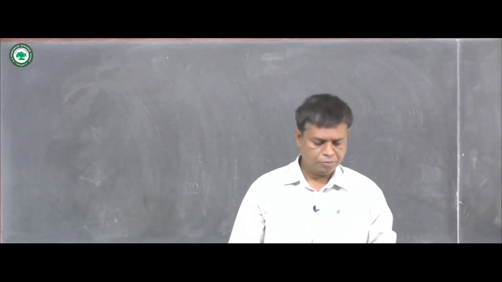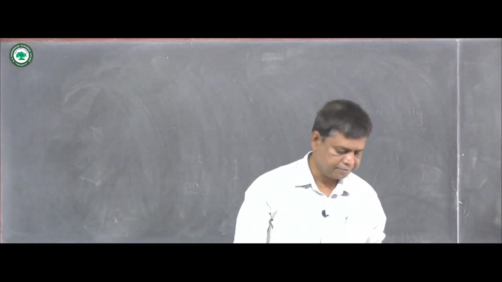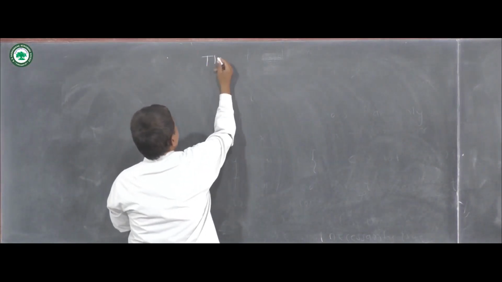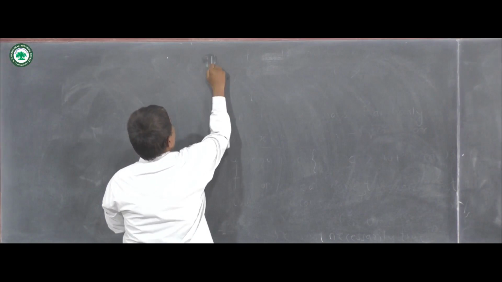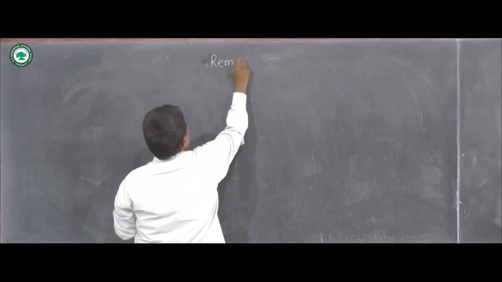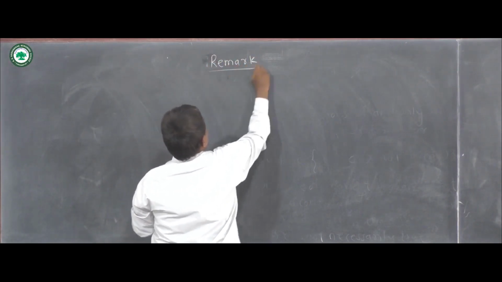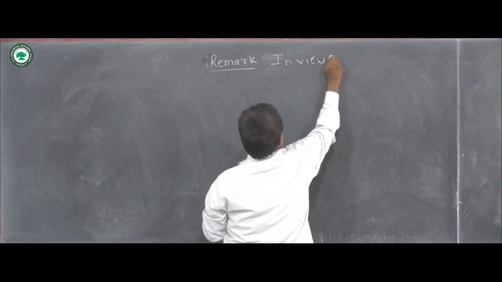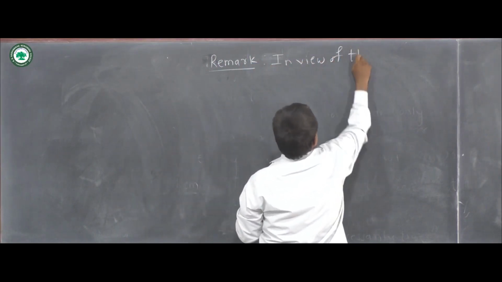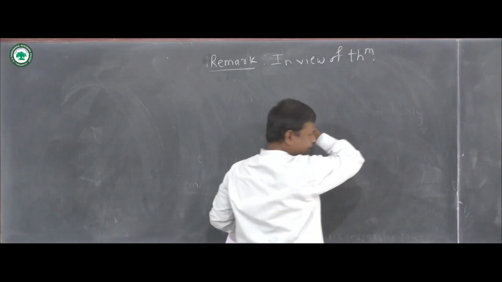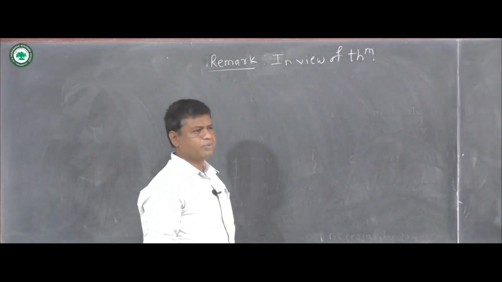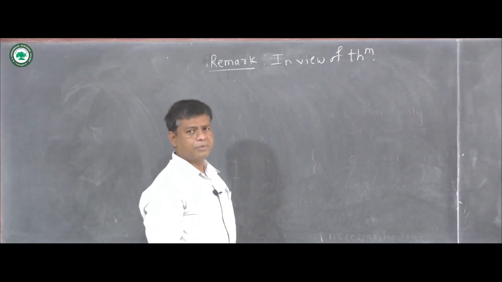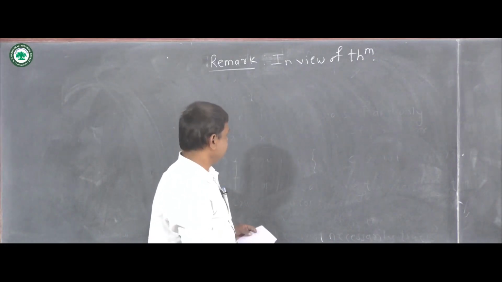So we have this remark. In view of the previous theorem, f is continuous if and only if f of xn converges to f of x whenever xn converges to x.